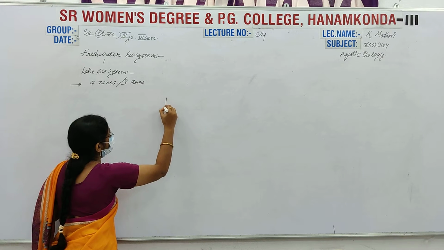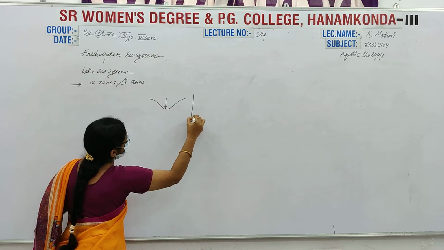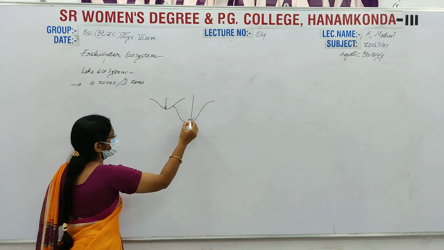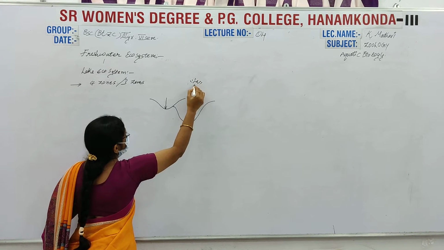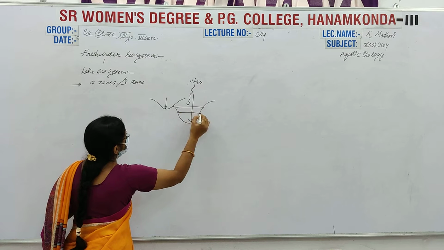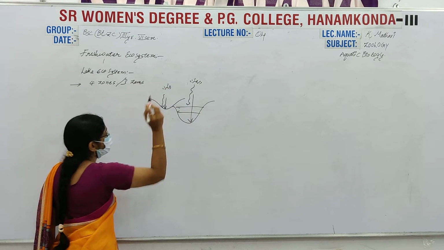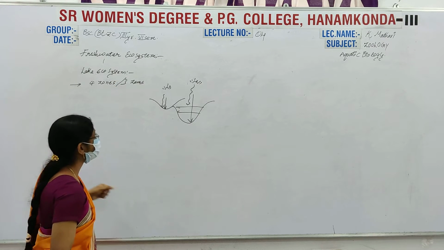Here the depth is small, and here the depth is large. In this depth the sunlight cannot penetrate up to this region, and here the sunlight is penetrated up to this region. That's why we don't mention the other zone.